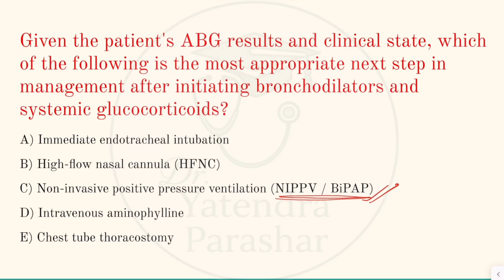Immediate endotracheal intubation currently is not required if the patient is hemodynamically stable and conscious and able to tolerate the NIV support. High flow nasal cannula may improve oxygenation, but in COPD with hypercapnic respiratory acidosis, BiPAP is preferred. Option D is wrong, because it has limited benefit and significant toxicity. Option E, chest tube thoracostomy, is used for pneumothorax, not for COPD cases.